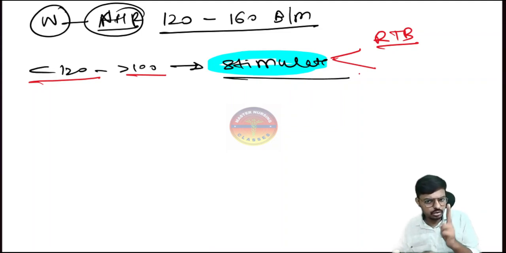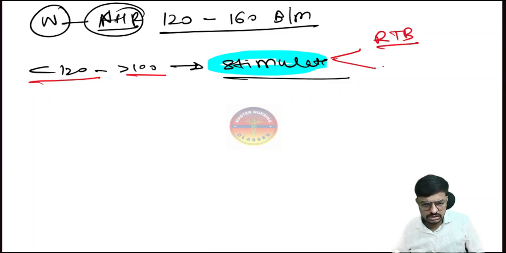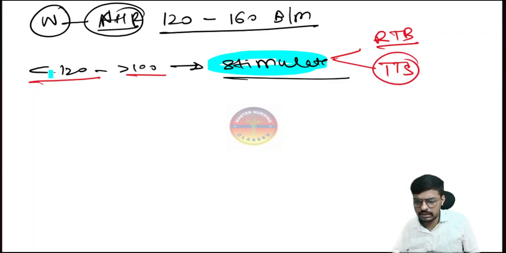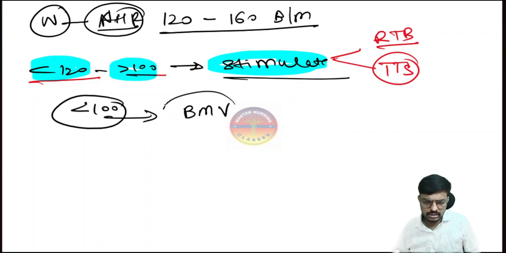So, two very important techniques to stimulate the child in neonatal resuscitation: rubbing the back and tapping the sole. Very important. This intervention, tapping the sole, will be performed if the heart rate is less than 120 and more than 100. If the heart rate is less than 100, then go with bag mask ventilation.